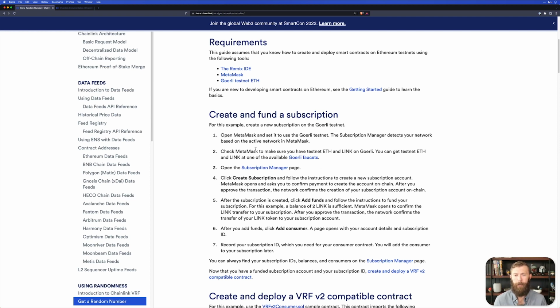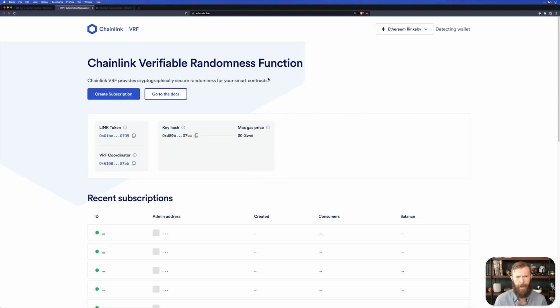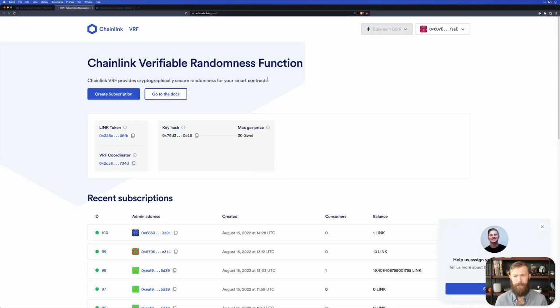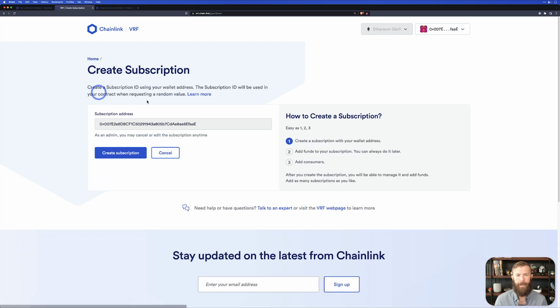So if we follow the instructions here, we can open our wallet and make sure that we are on the Goerli test network. I am. We can then go to the Goerli faucet and get some testnet LINK or ETH if we need them. And then we can go to the subscription manager. Now, subscription, essentially, the way I like to think about it, is a bucket of LINK that we can allow other contracts to use. So we'll create a subscription.